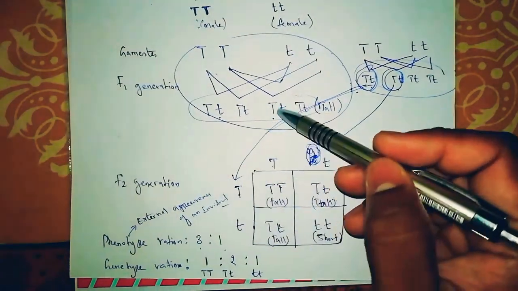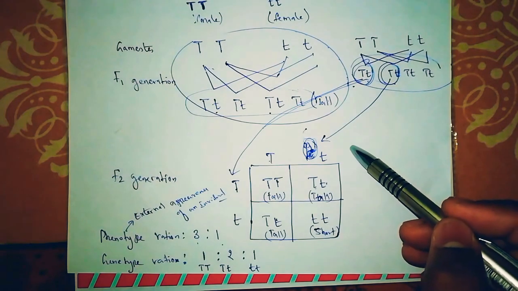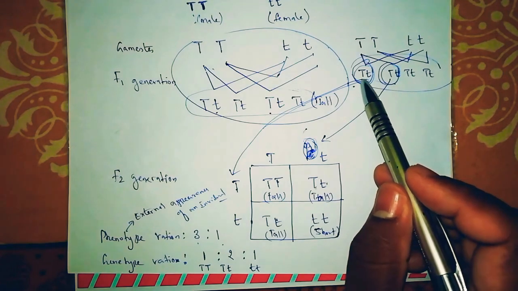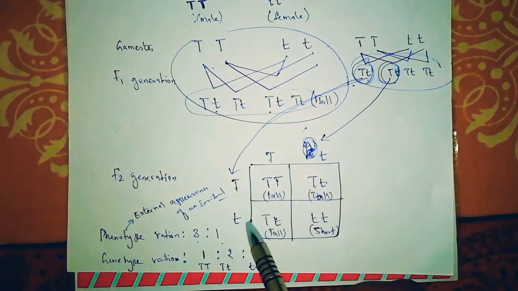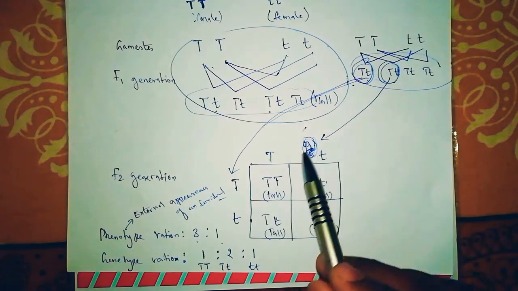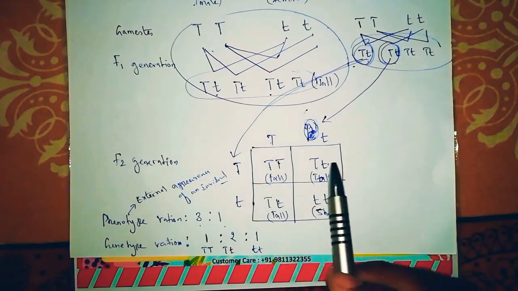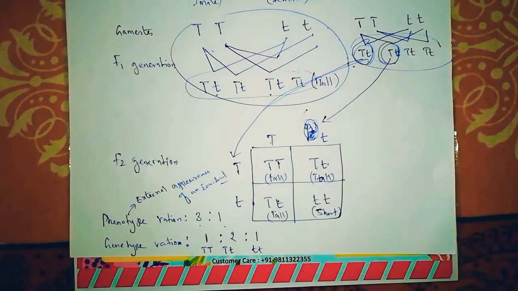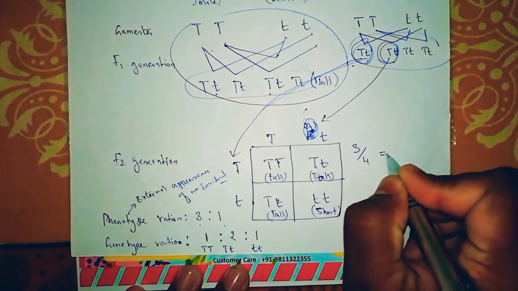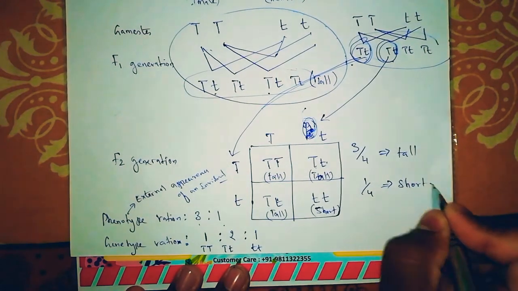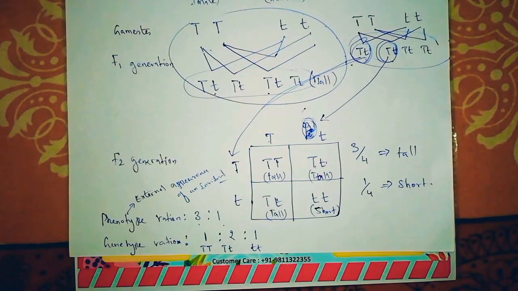Then in the second generation, what happens? We are taking only any one of these two. So one is capital letter T, small letter t, we are writing it here. Another capital letter T, small letter t, we are writing it here. In the second generation, after they cross, 3/4 of them come as tall. We write it as 3/4 will be tall and 1/4 is short. So this is what was identified by Mendel's experiment of inheritance.